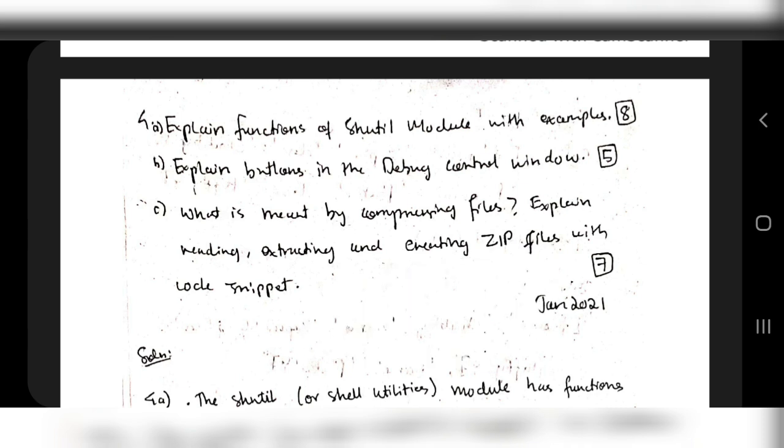Along with that, in the January 2021 question paper, these 3 questions were in a single question. So let's have a discussion. These are the repeated ones in the other paper as well. So let's see what the answers are.